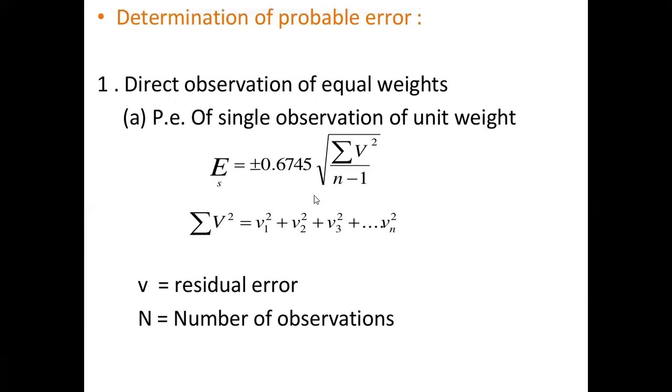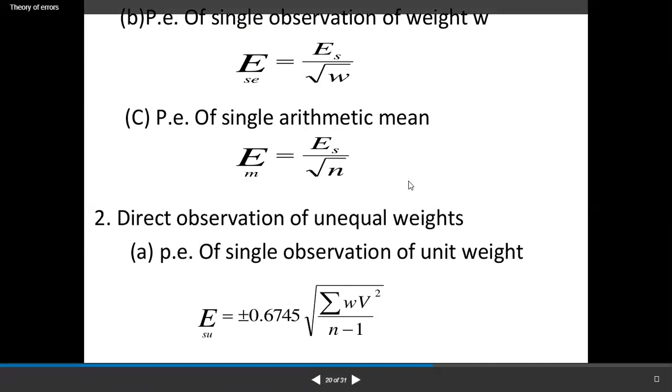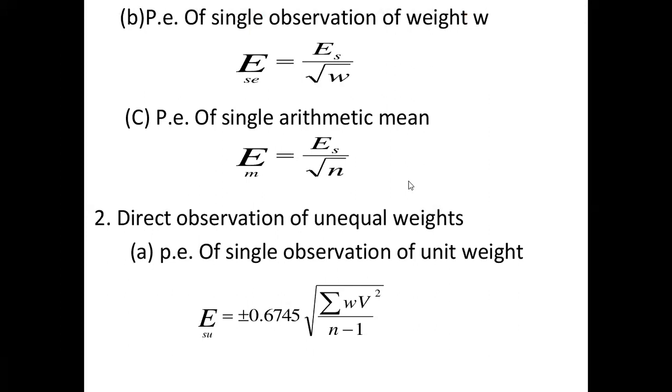Probable error of a single observation of unit weight is equal to ES is equal to plus or minus 0.6745 under root sigma v square upon n minus 1. Where sigma v square is equal to v1 square plus v2 square plus v3 square up to vn square, where v is a residual error and n is the number of observations. Probable error of a single observation of weight w is ESW, equal to ES upon under root w. Probable error of a single arithmetic mean EM is equal to ES upon under root n.